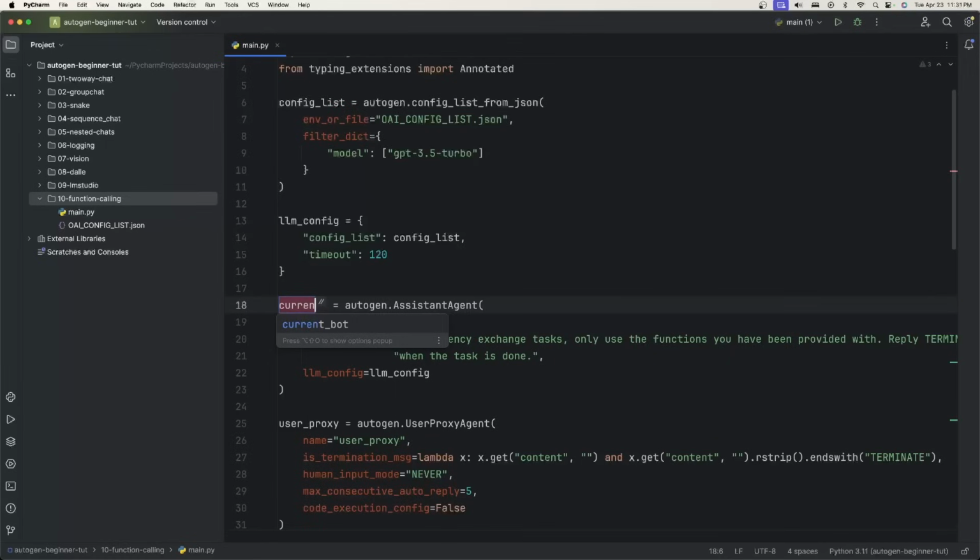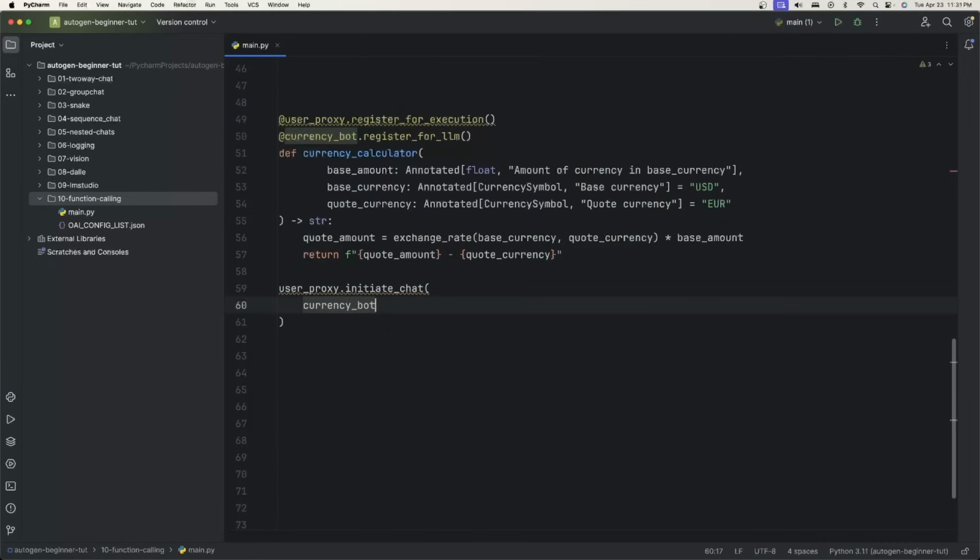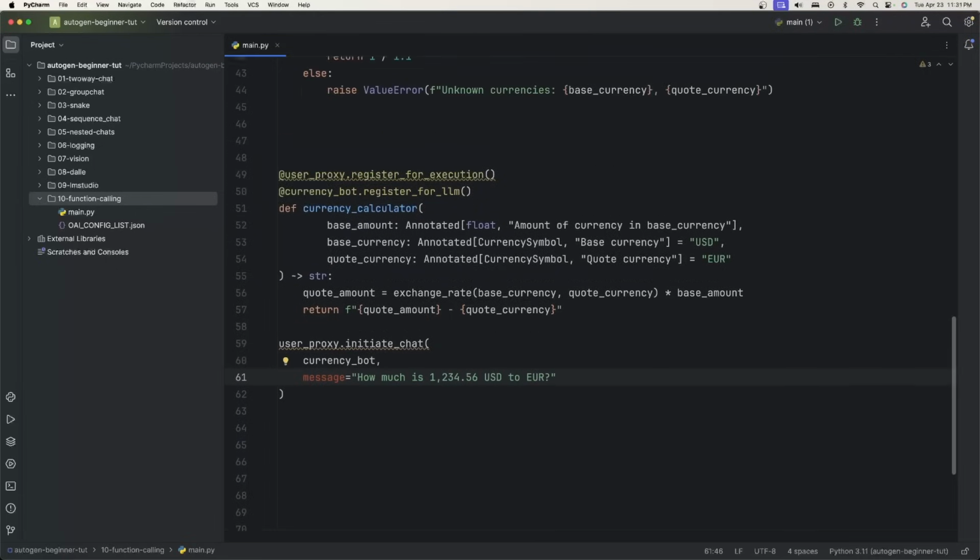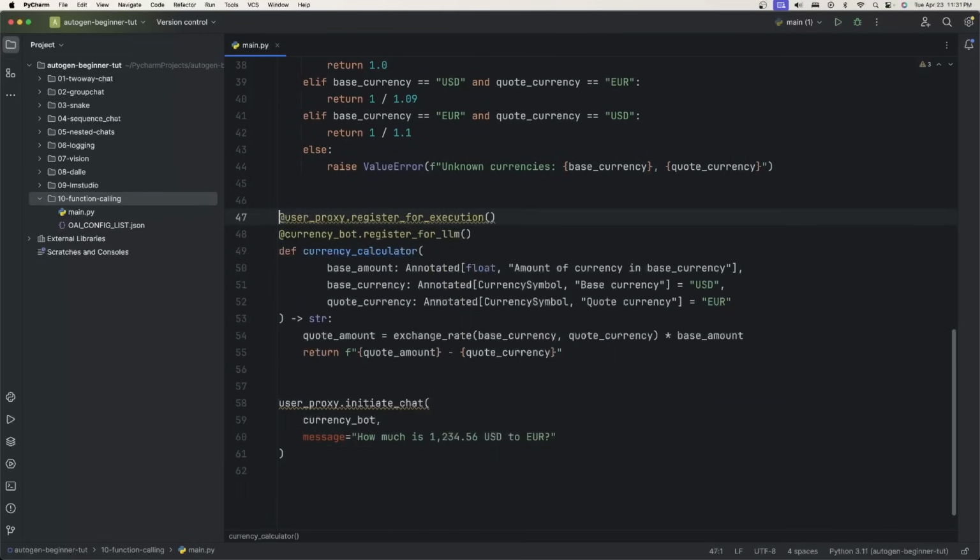So then you can say currency bot. Okay, cool. Now we renamed it. So we want to initiate the chat with a currency bot. And the message is we're going to say how much is $1,234.56 USD to euro. All right.